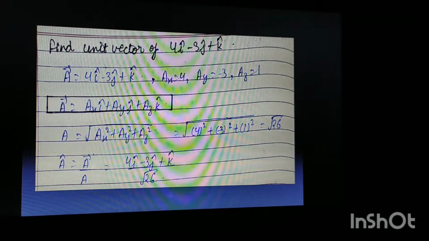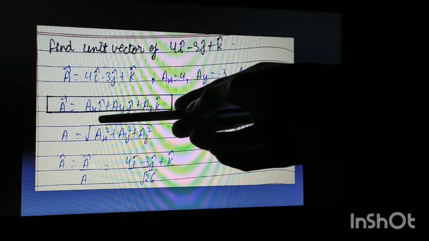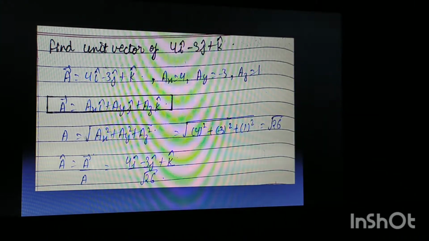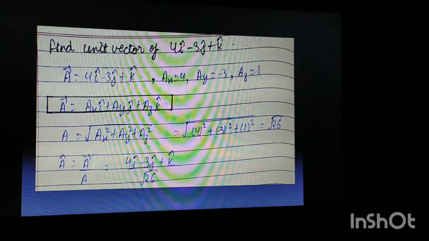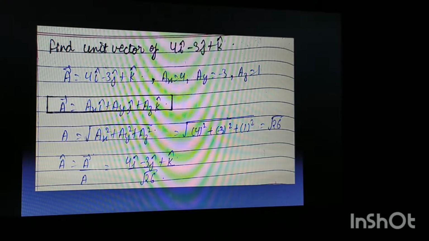We can write vector A as ax i cap plus ay j cap plus az k cap. What are ax, ay, and az? They are the magnitudes associated with the x, y, and z axes respectively. So the magnitude associated with the x-axis is ax, and the unit vector associated with the x-axis is i cap, and so on for the y and z axes.